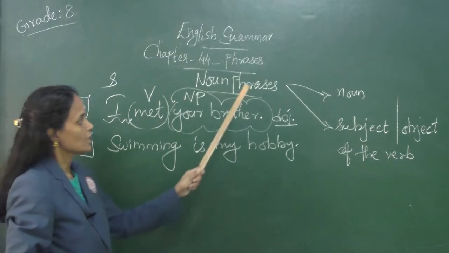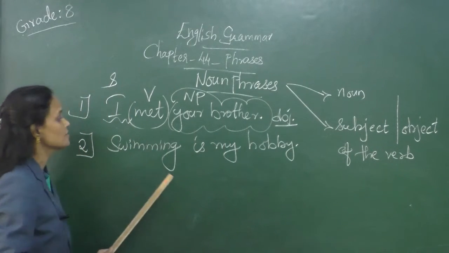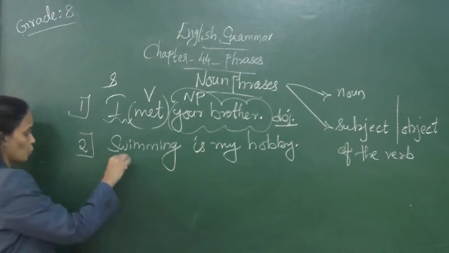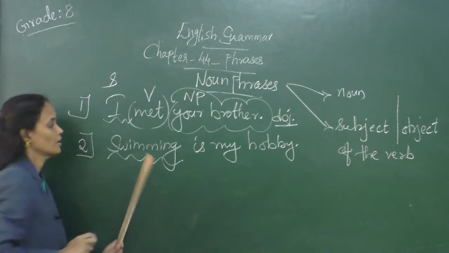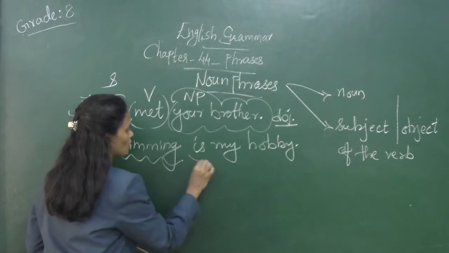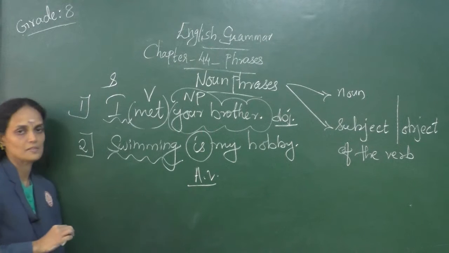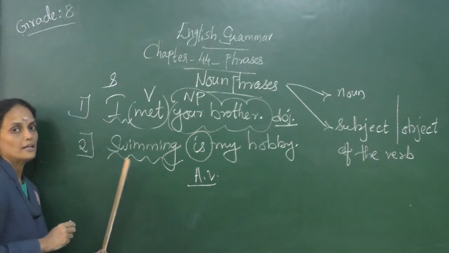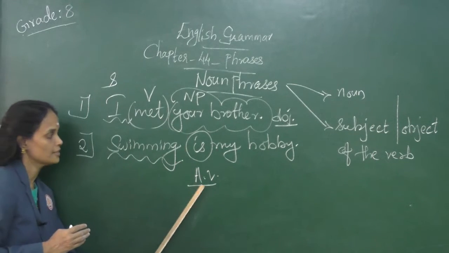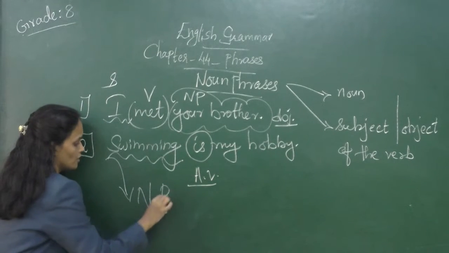And the second point is noun phrases function as a subject also in some other contexts. Let's see this sentence, swimming is my hobby. Here the word swimming functions as the subject of the auxiliary verb is. This is the auxiliary verb is. Here swimming functions as the subject of the auxiliary verb is. So swimming is the noun phrase here.